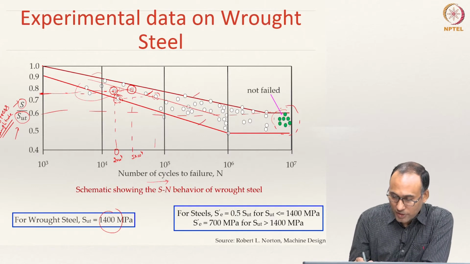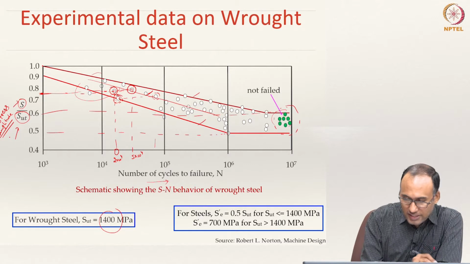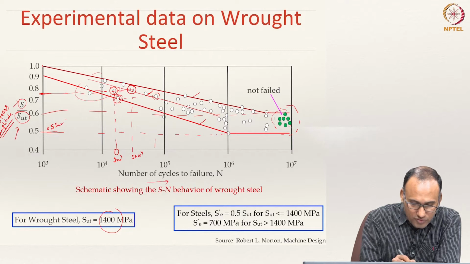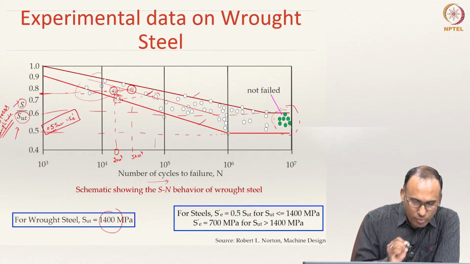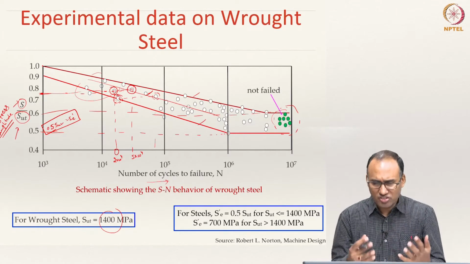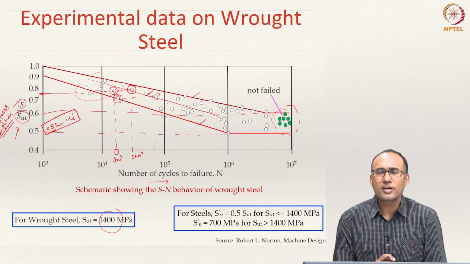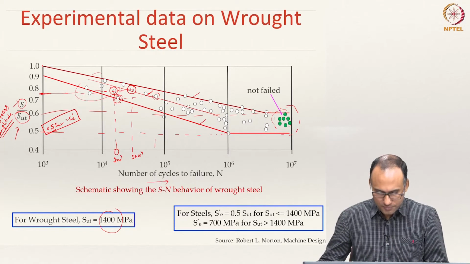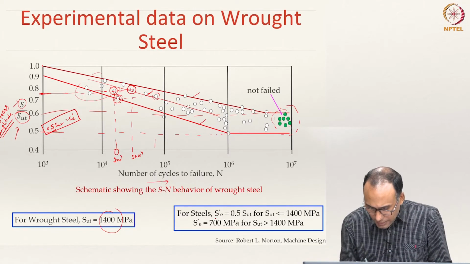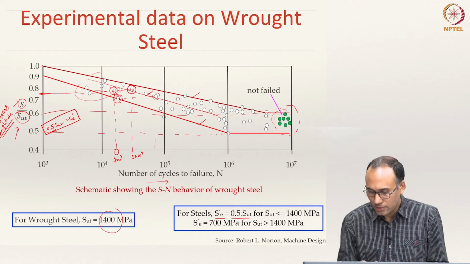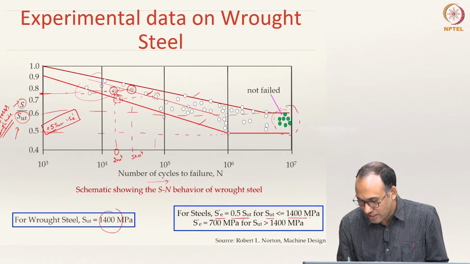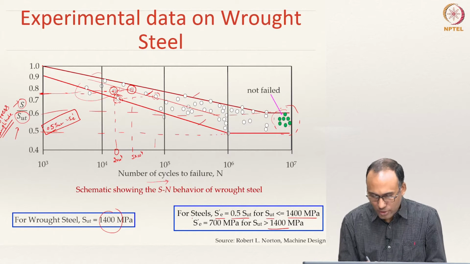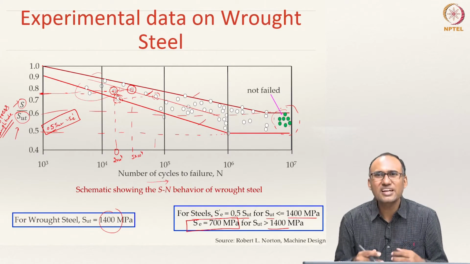Okay. So, this endurance limit, Se dash, is typically taken as 0.5 times SUT. This is how your typical experimental data for a specimen subjected to fully reversed bending load looks like. For steels, the endurance limit is taken as 0.5 times SUT if the ultimate tensile strength is less than or equal to 1400 MPa. Otherwise, if the ultimate tensile strength is greater than 1400 MPa, you take Se dash equal to 700 MPa. That is a general guideline.